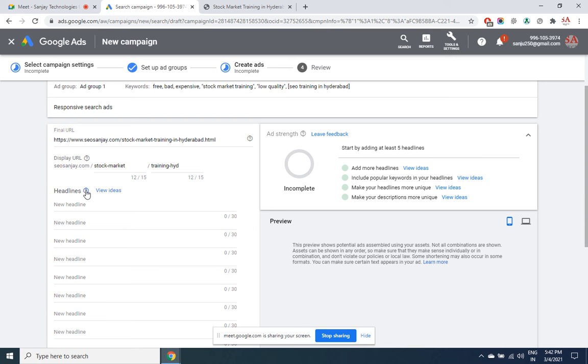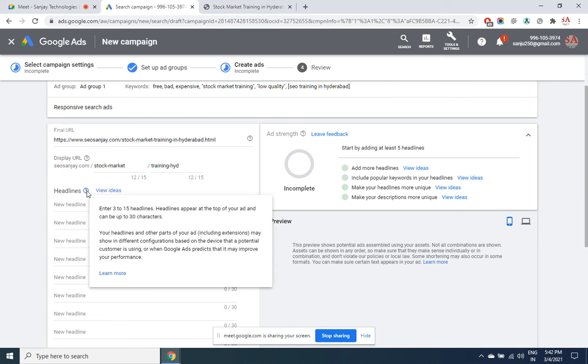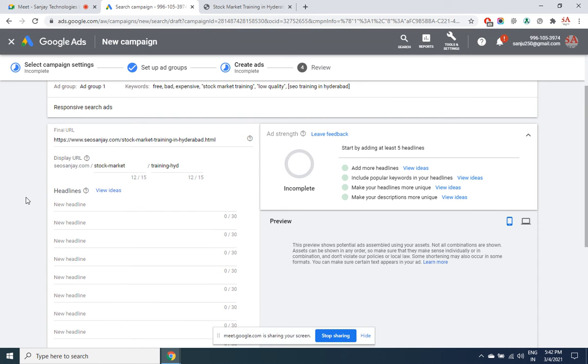Now look at this statement. Enter 3 to 15 headlines. Headlines appear at the top of your ad and can be up to 30 characters. Your headlines and other parts of your ad, including extensions, may show in different configuration based on the device that a potential customer is using, or when Google Ads predict that it may improve your performance. So there's an AI program, artificial intelligence program within Google, which will find out which ad is better for so and so user.